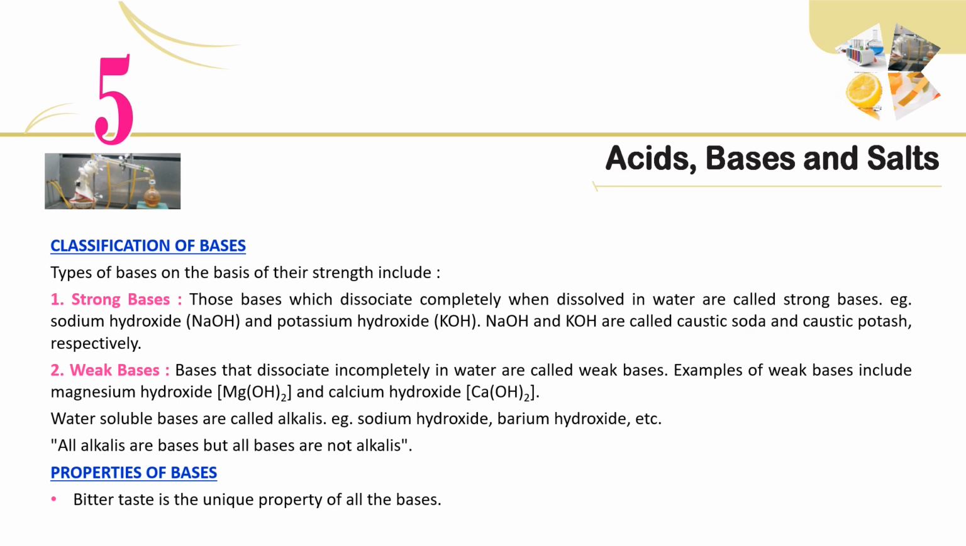2. Weak bases. Bases that dissociate incompletely in water are called weak bases. Examples of weak bases include magnesium hydroxide, Mg(OH)2, and calcium hydroxide, Ca(OH)2. Water-soluble bases are called alkalis. For example, sodium hydroxide, barium hydroxide, etc. All alkalis are bases, but all bases are not alkalis.